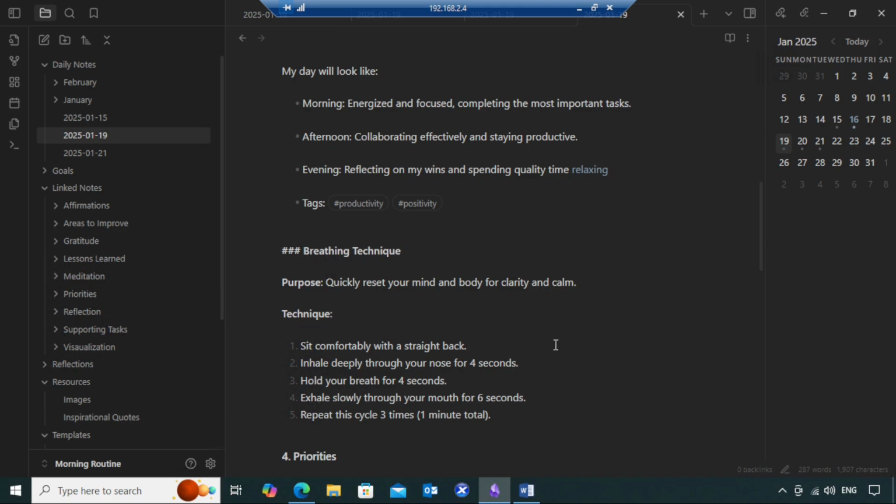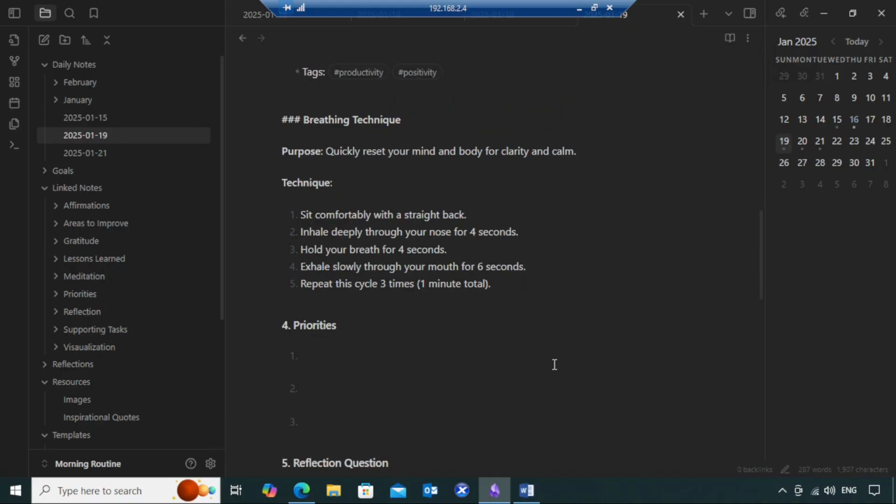Sit comfortably with a straight back. Inhale deeply through your nose for 4 seconds. Hold your breath for 4 seconds. Exhale slowly through your mouth for 6 seconds. Repeat this cycle 3 times.